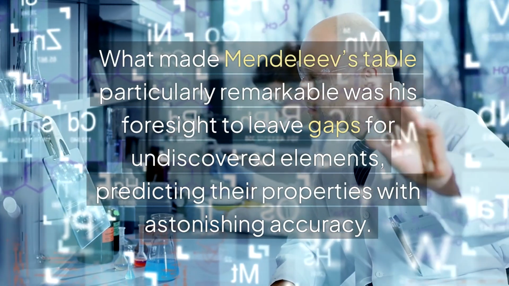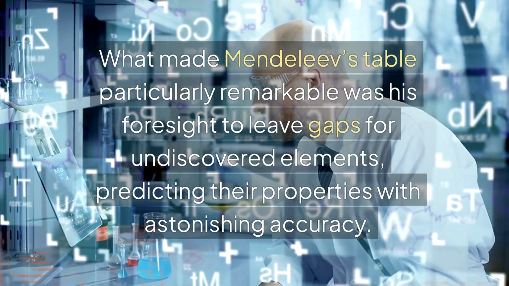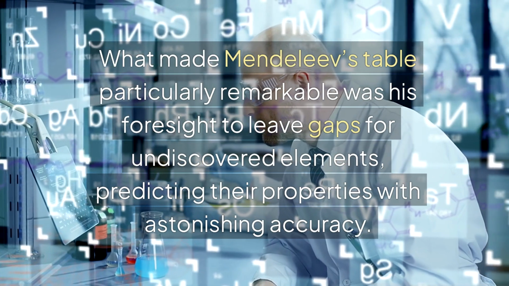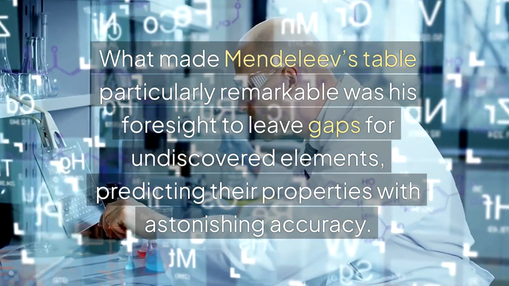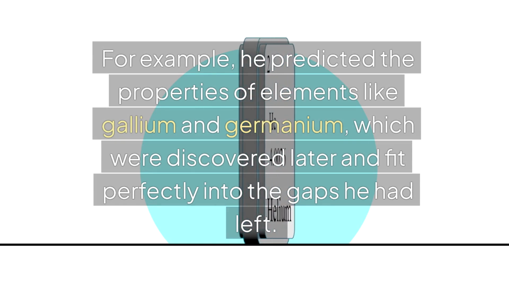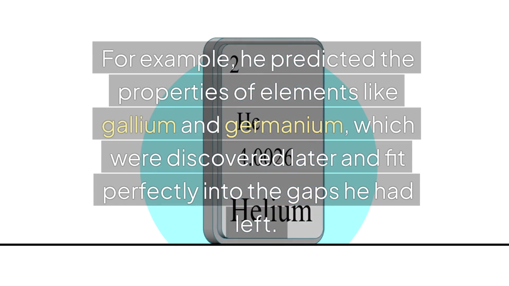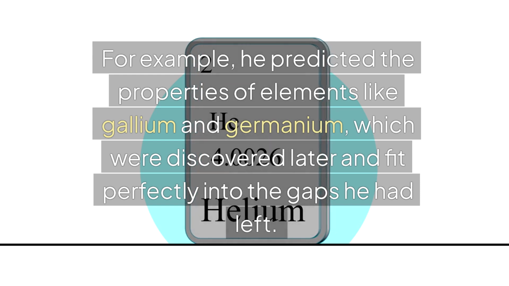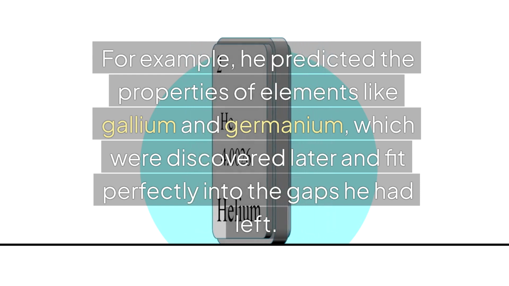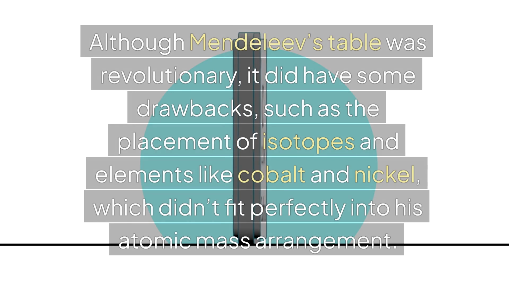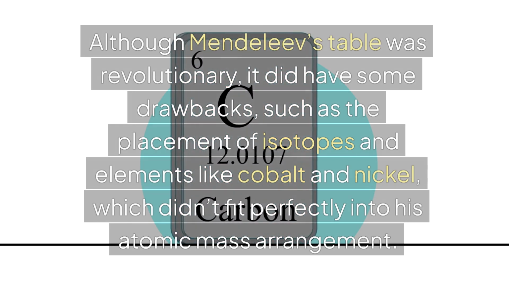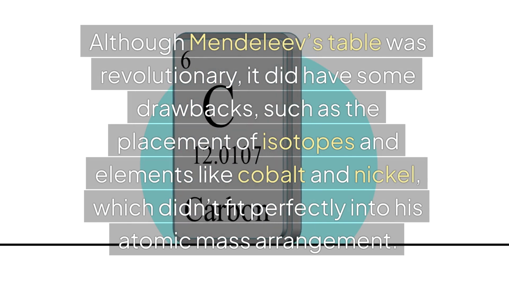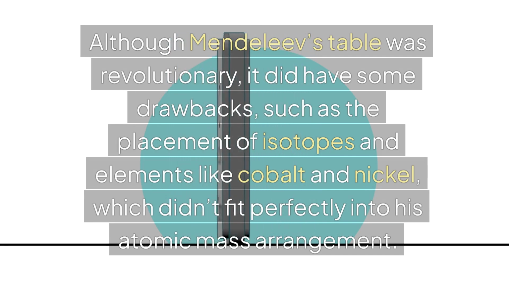What made Mendeleev's table particularly remarkable was his foresight to leave gaps for undiscovered elements, predicting their properties with astonishing accuracy. For example, he predicted the properties of elements like gallium and germanium, which were discovered later and fit perfectly into the gaps he had left. Although Mendeleev's table was revolutionary, it did have some drawbacks, such as the placement of isotopes in elements like cobalt and nickel, which didn't fit perfectly into his atomic mass arrangement.